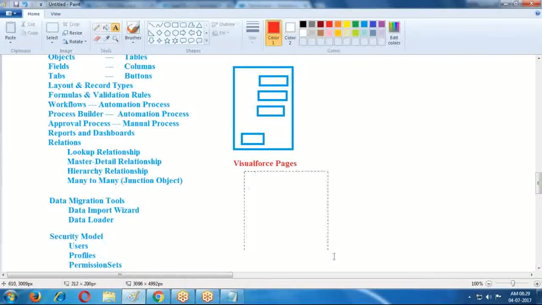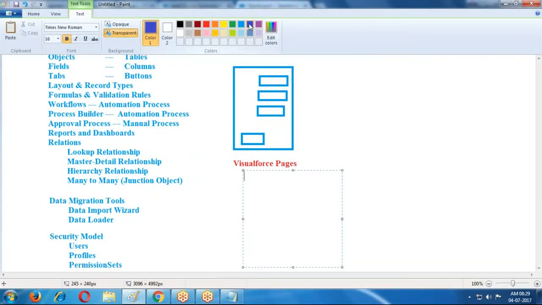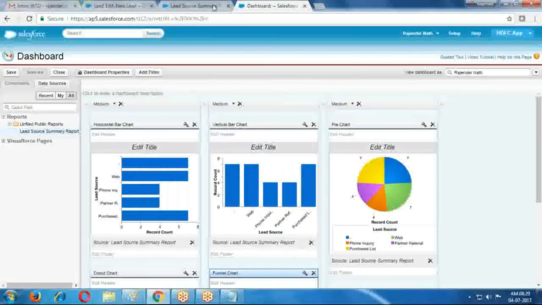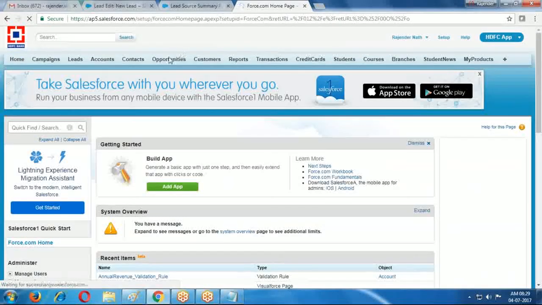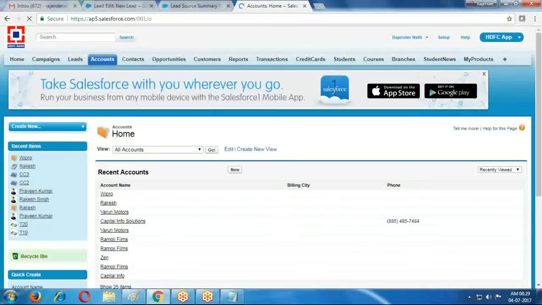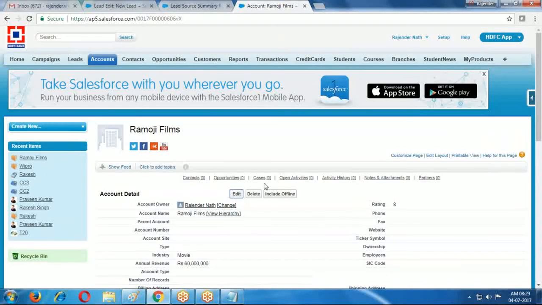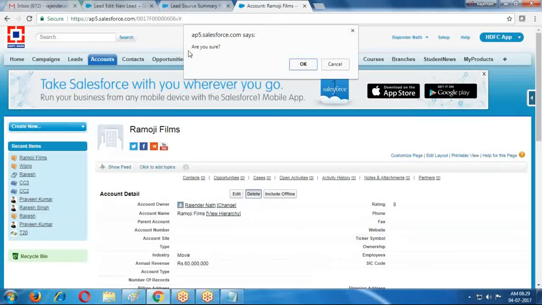In Visualforce pages we use HTML, JavaScript, CSS and Ajax. Where do we use JavaScript? Say we have a record and I'm deleting it. Whenever I delete a record, a confirmation is required: are you sure you want to delete this record?